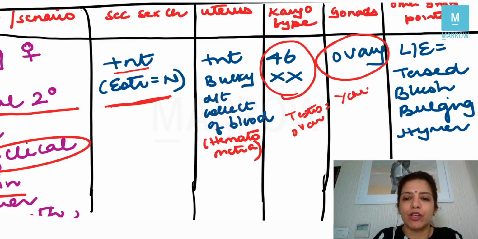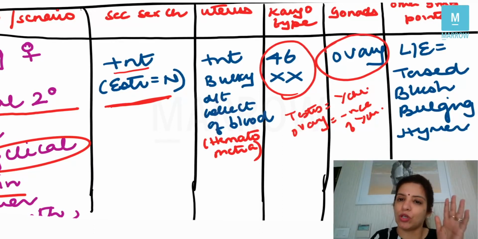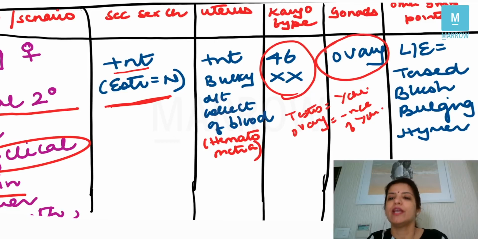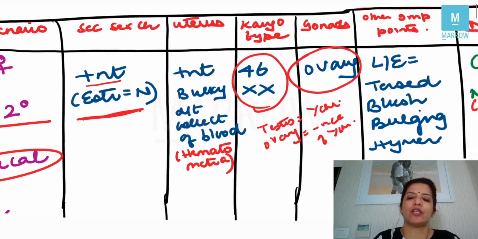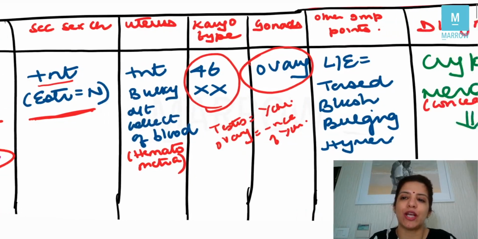For the development of ovary, there has to be absence of Y chromosome. It's absence of Y chromosome which tells you that yes, the gonads will be ovary. Now, because the karyotype I'm telling you is 46XX, the gonads have to be ovary. The other important point which they are telling you is that on local examination, you are getting tensed bluish bulging hymen.